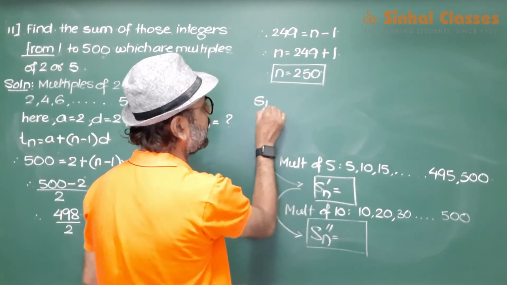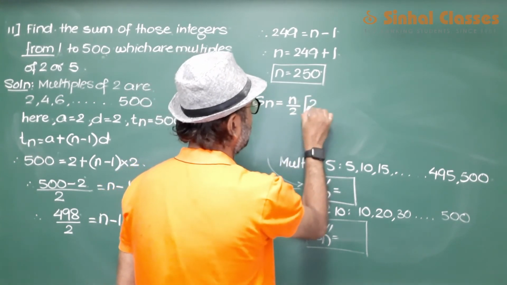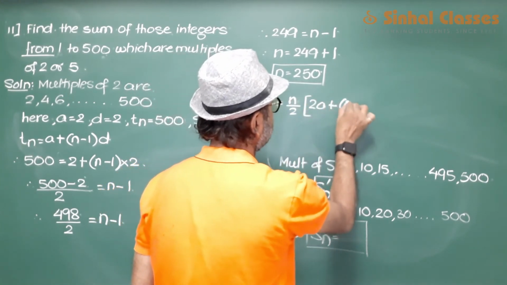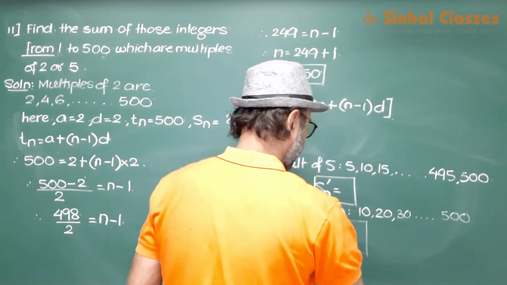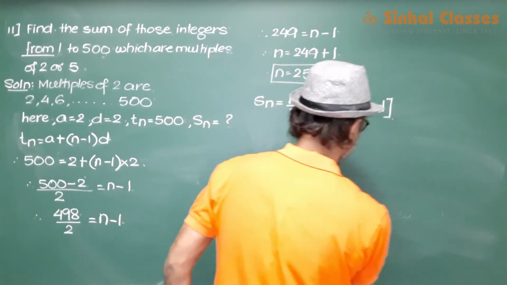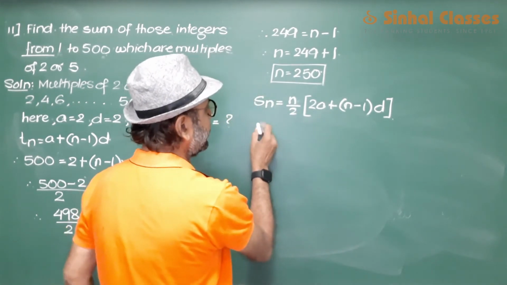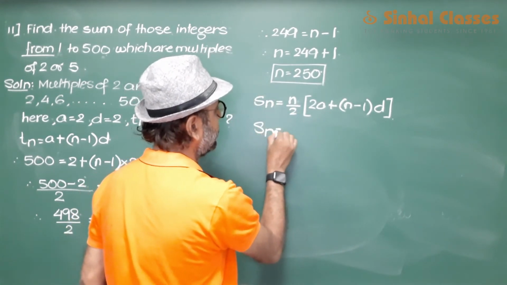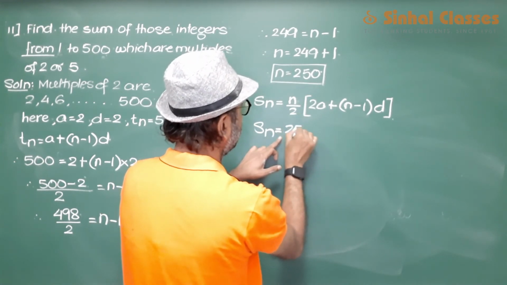अब Sn का बच्चों हम फॉर्मूला यूज करते हैं. Sn is equal to n upon 2 into 2a plus n minus 1 into d, and there Sn would be n. n is how much? 250.